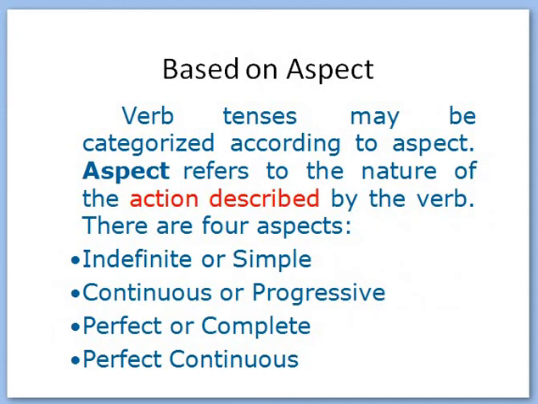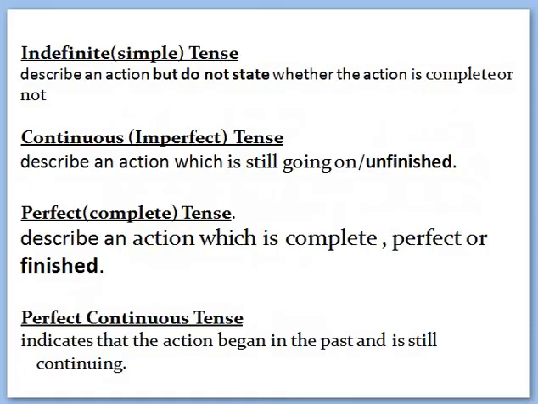Based on aspect, there are four categories. Indefinite or simple tense describes an action but does not state whether that action is complete or not. Continuous or imperfect tense, which is also known as progressive tense, describes an action which is still going on, so all unfinished action.